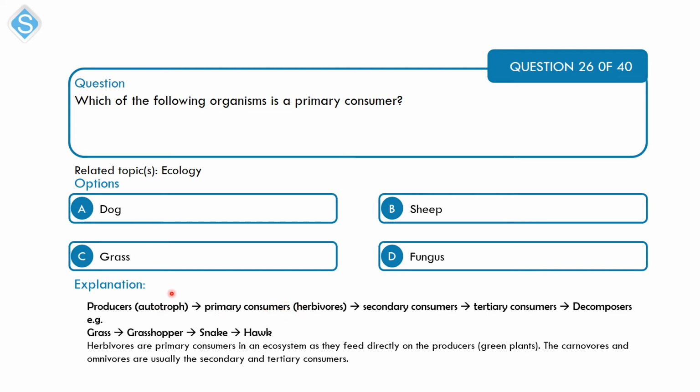They feed directly on the grass or the producer. And so here, the herbivore that you have is the sheep. It's a primary consumer because it feeds directly on the grass. The secondary consumers are carnivores or omnivores. Tertiary consumers are carnivores or omnivores. While the decomposers are your fungi and bacteria that feed on the leftovers. So B is the correct option here.